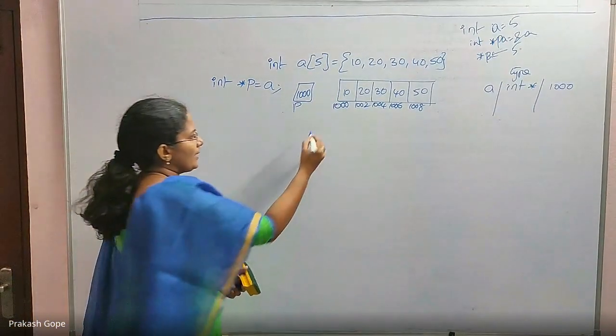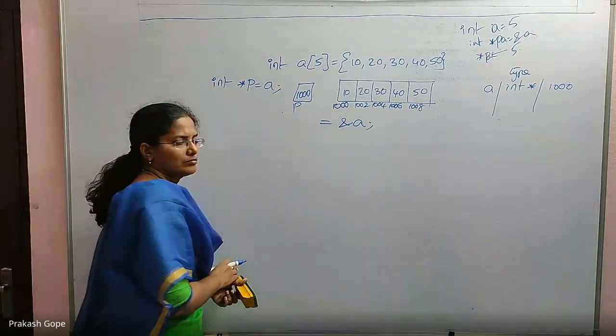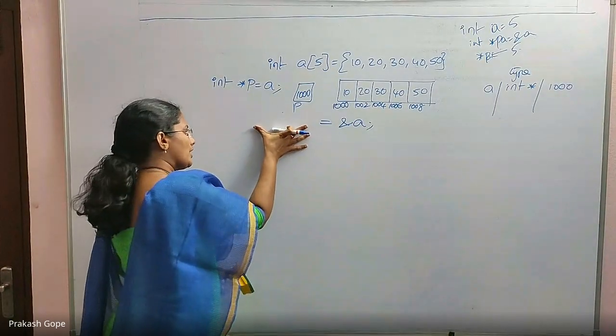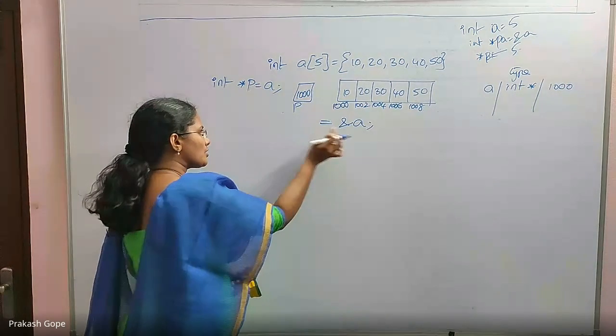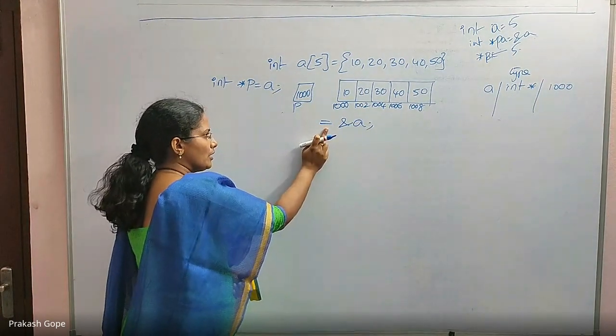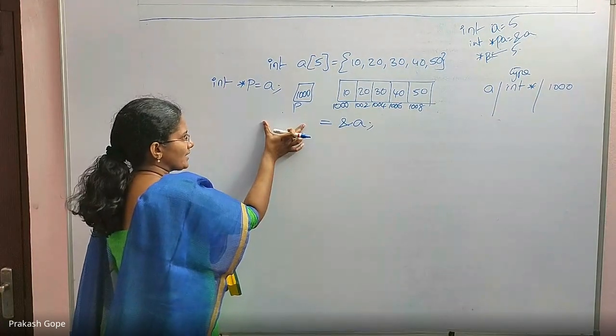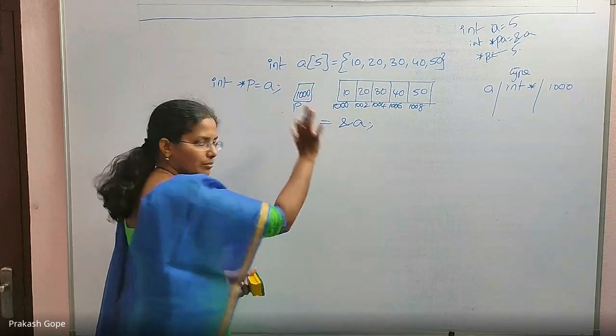Now, on the right hand side, I want to write the address of A. What should I declare on the left hand side? Unless both of them are of the same type, this assignment doesn't work. So whatever the type of this expression is, the same should be the type on this side also. Then only this assignment is fine.